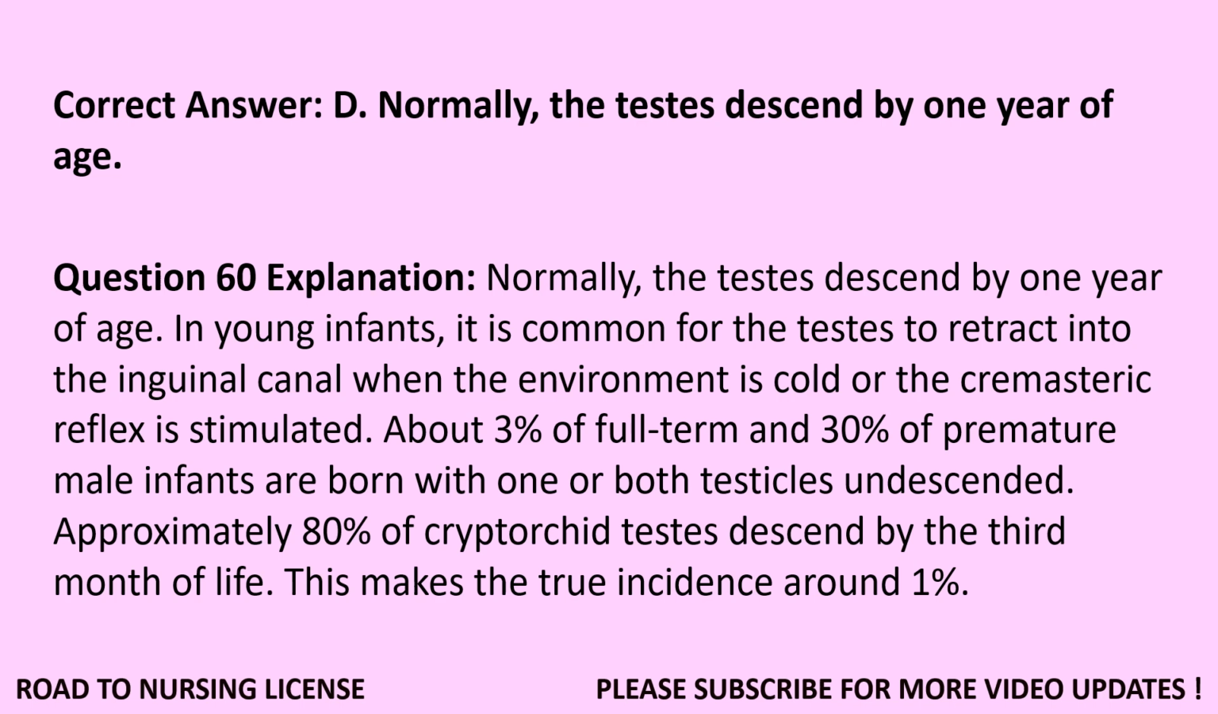Question 60. Explanation. Normally, the testes descend by 1 year of age. In young infants, it is common for the testes to retract into the inguinal canal when the environment is cold or the cremasteric reflex is stimulated. About 3% of full-term and 30% of premature male infants are born with one or both testicles undescended. Approximately 80% of cryptorchid testes descend by the 3rd month of life. This makes the true incidence around 1%.